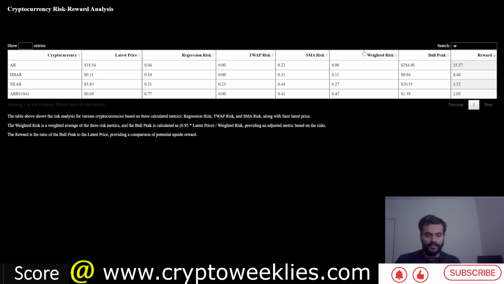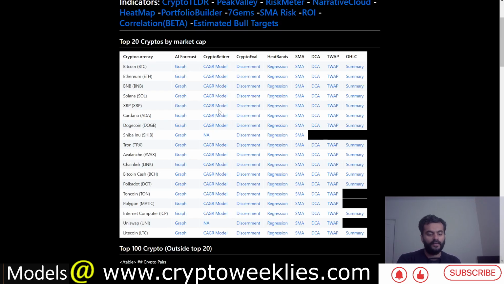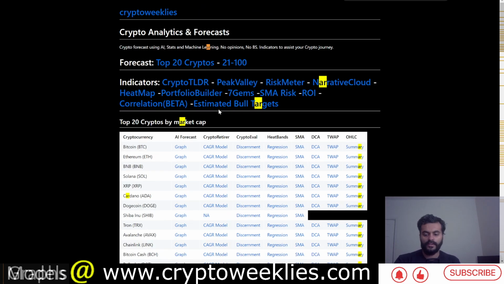The weighted risk is about 6%. That means the estimated bull case scenario for Arweave is at around $280 per the estimated value model, and it represents about a 15x growth from the current price. Again, not financial advice. I'll walk you through how the models work and what is the utility of those models.